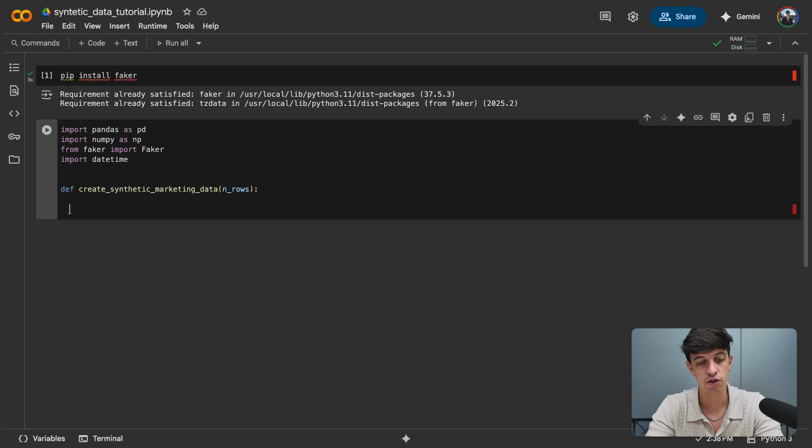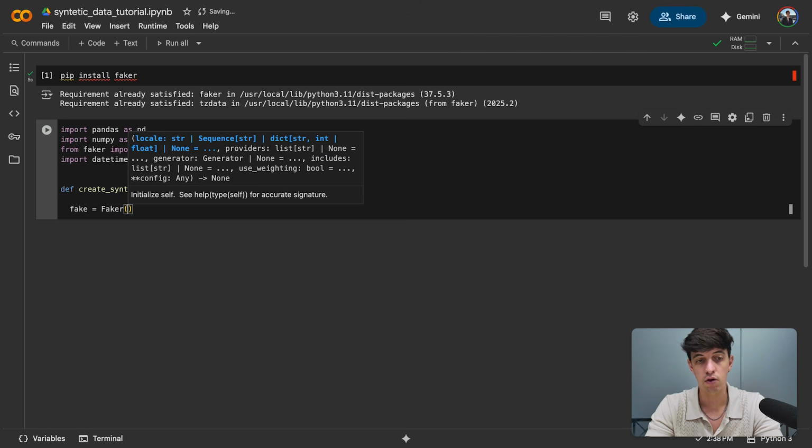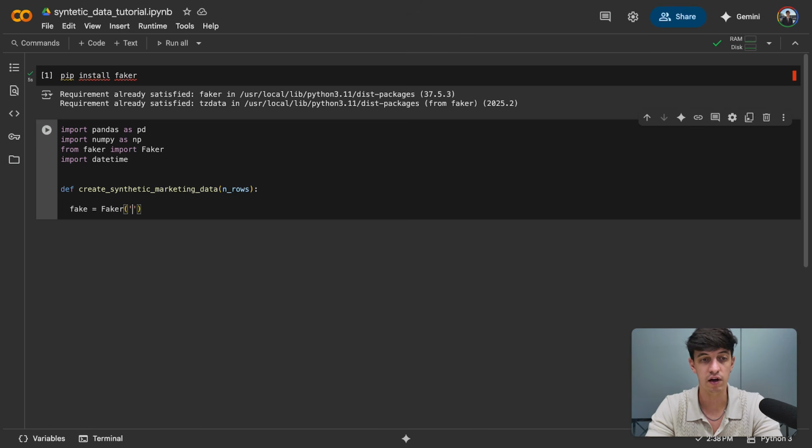And then in our function, the first thing that I have to do when working with Faker, I have to initialize Faker. So the way to do it is I'm going to do a fake equal to Faker. And then in brackets, I can also specify the kind of formatting of the data that we're going to generate with the Faker. And so in my case, I want something that resembles the US standards. And that is why I'm going to put en_US in brackets.